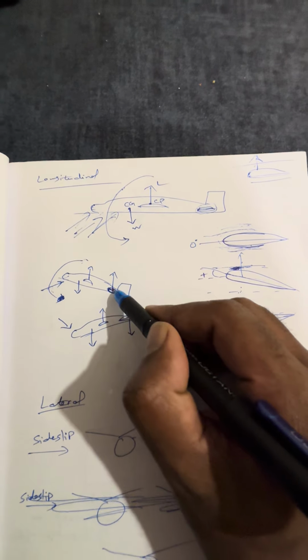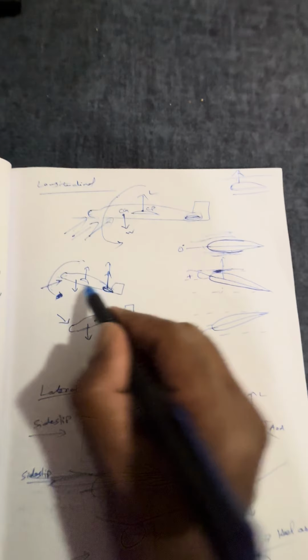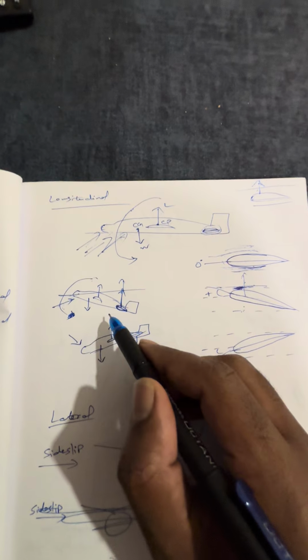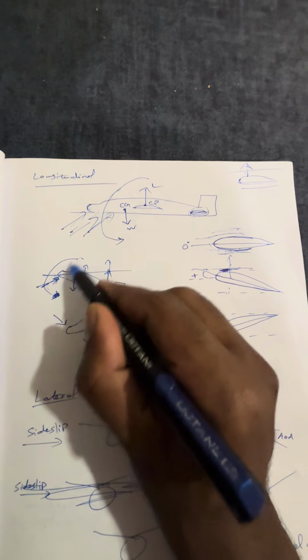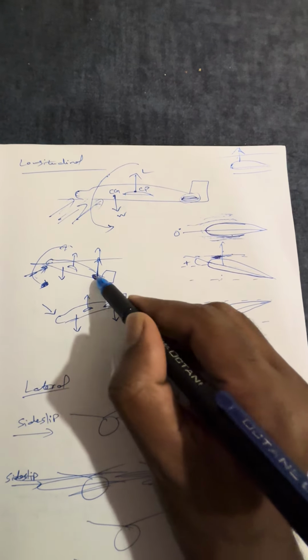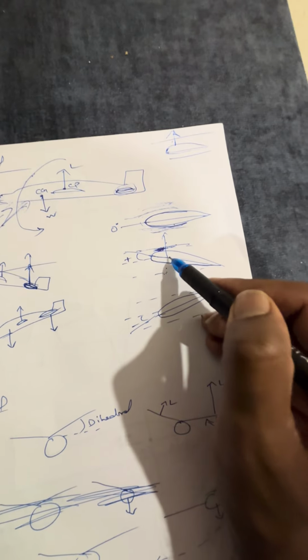Now once it creates a lift, what happens? It will move the tail back up and the aircraft becomes stable. Clear? Let me put in simple words. Imagine some disturbance putting the nose to top. The tail will go to some angles. Now at positive angle, symmetrical aerofoil can produce lift.